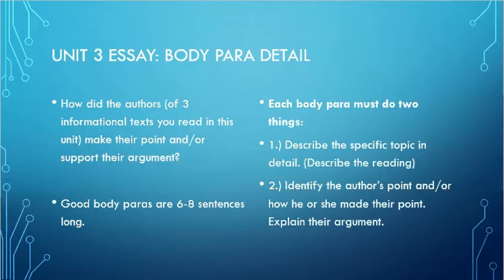So don't forget that good body paragraphs are 6 to 8 sentences long. Each body paragraph must do 2 things. They must describe the specific topic in detail. That is information from the reading: who, what, where, and when. Use lots of good information from the reading itself. And then they need to identify the author's point and how he or she has made their point. That needs to explain the argument.